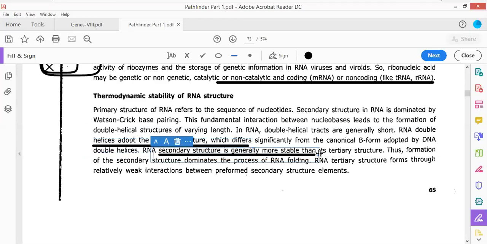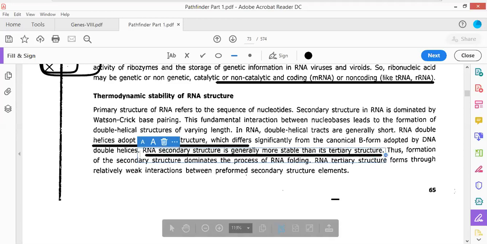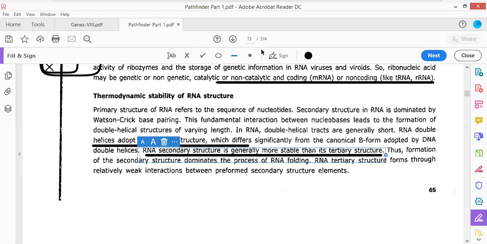This is very important. In the case of tRNA, the question has been asked: which structure of the tRNA is much more stable? The cloverleaf model of tRNA or the inverted L-shaped structure of tRNA? You can always answer that question: the cloverleaf model structure of the tRNA is much more stable as compared to the inverted L-shaped looped structure. So I'm going to insert it here.